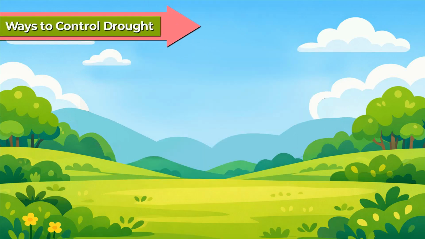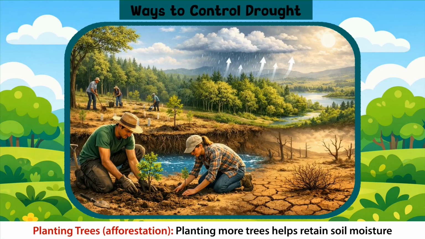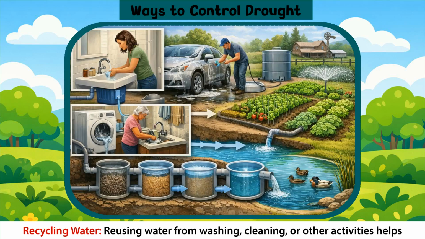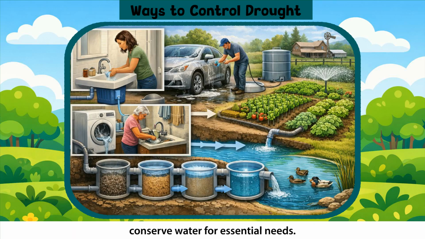Ways to control drought. Planting trees, afforestation. Planting more trees helps retain soil moisture and increases the chances of rainfall, reducing the effects of drought. Recycling water. Reusing water from washing, cleaning, or other activities helps conserve water for essential needs.